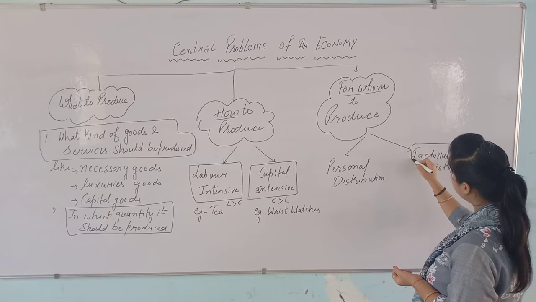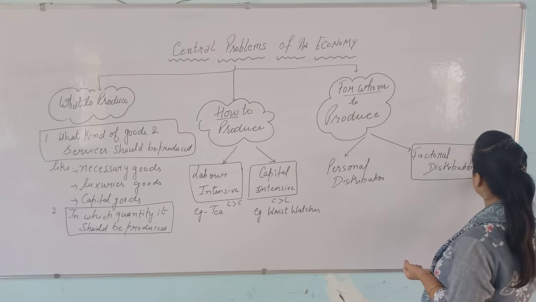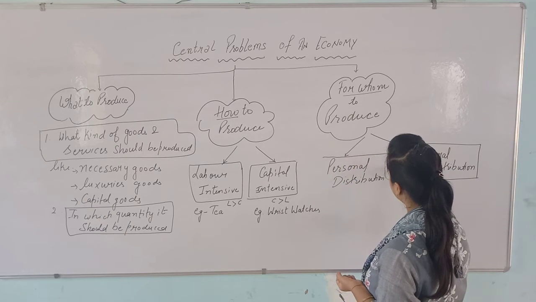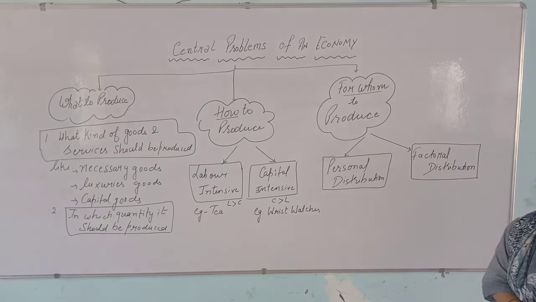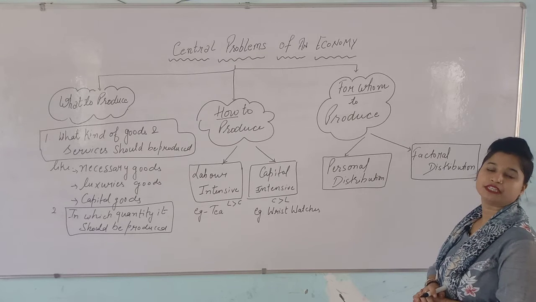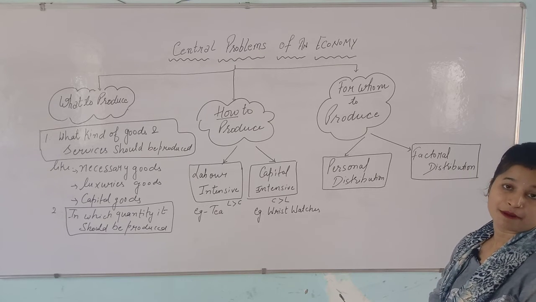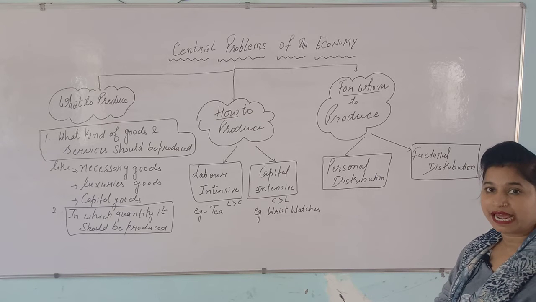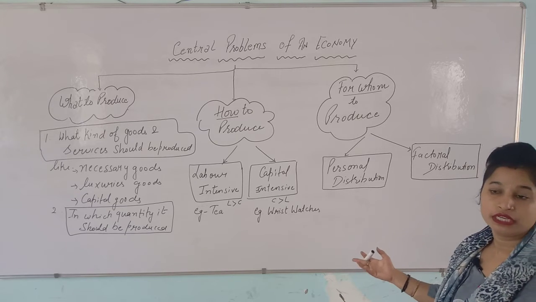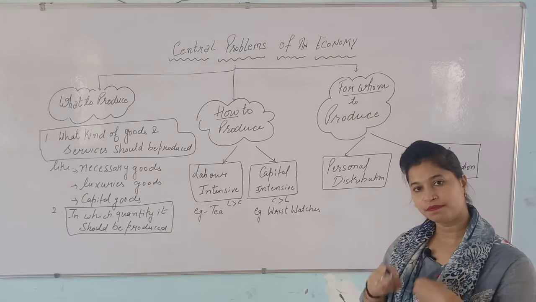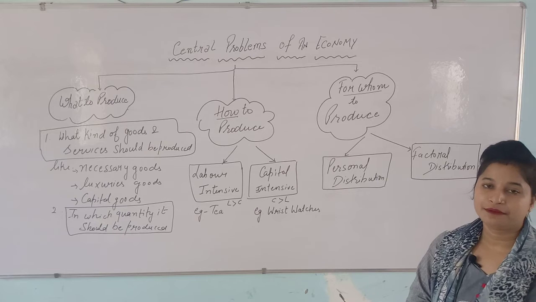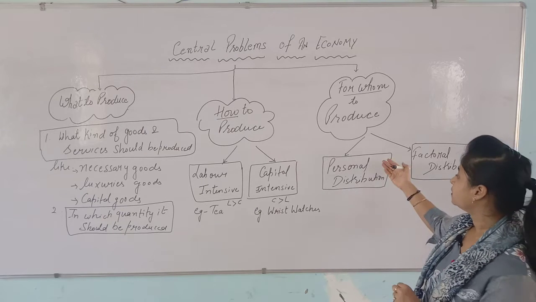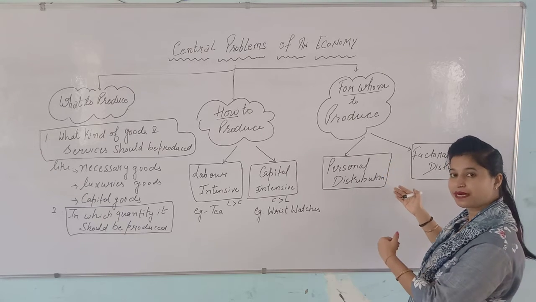I am making the block here to explain it as what we are observing here, personal. What the personal means here, if a small farmer here wants to do the production on his land, it means the farmer is doing the production on the land. But how is the production going on? He is doing the production for his own purpose. He wants to fulfill his desire and he wants to do the production. It means he is doing the production on the personal level.